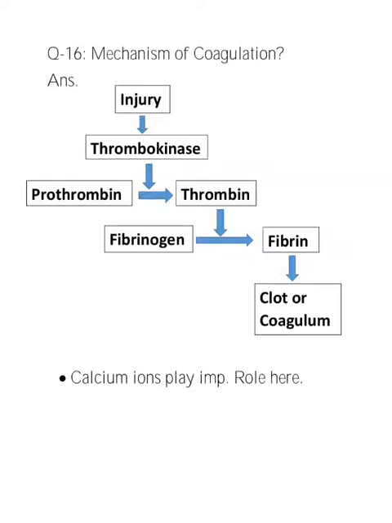Next is also an important mechanism of coagulation. We know when we cut our finger or hurt ourselves, our wound doesn't continue to bleed for a long time. Usually the blood stops flowing after some time. When injury occurs, it activates the thrombokinase. Thrombokinase further activates the inactive prothrombin into thrombin. Thrombin further activates the inactive fibrinogen into fibrin. Fibrin is a network of threads, clot or coagulum. Here calcium ions play an important role in this cascade.